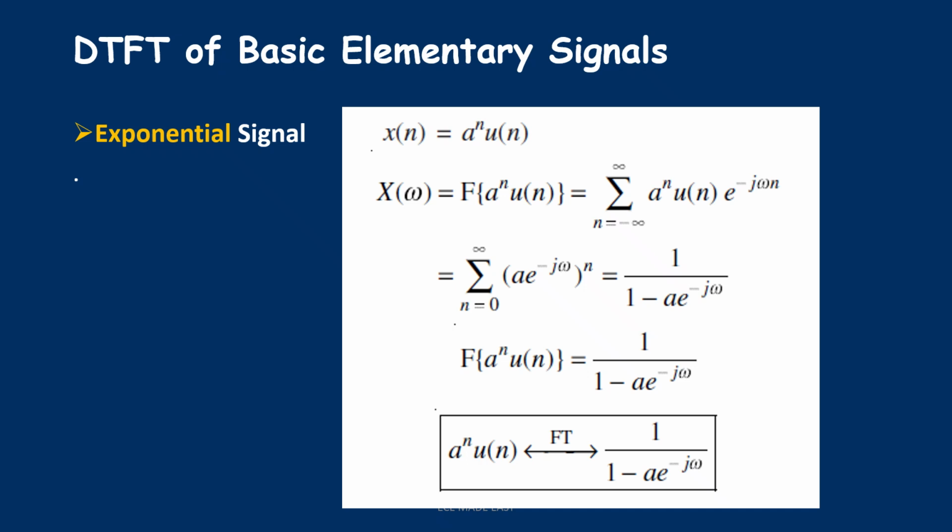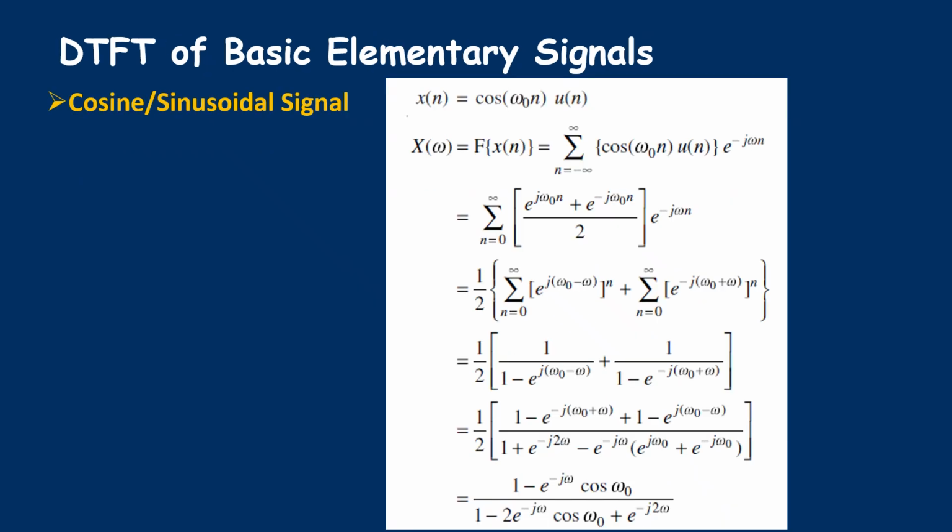Again by applying our basic formula, that is summation n equal to 0 to infinity x to the power n, we can write it equal to 1 divided by 1 minus x, where the magnitude of x is less than 1. So similarly we can write here summation n equal to 0 to infinity a e to the power minus j omega, to the power of n, will be 1 divided by 1 minus a e to the power minus j omega. So this is the DTFT of the exponential signal.